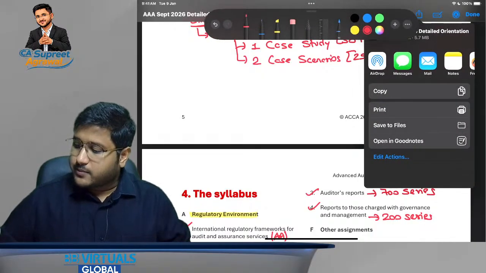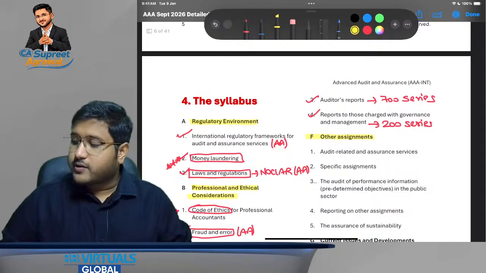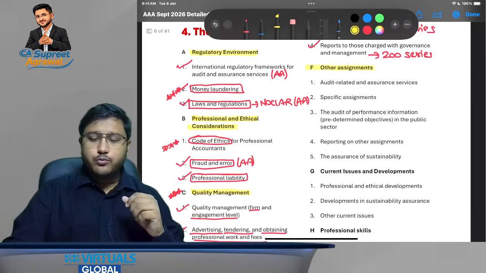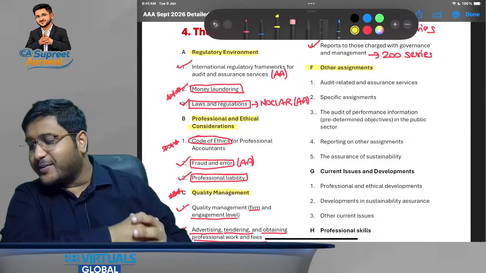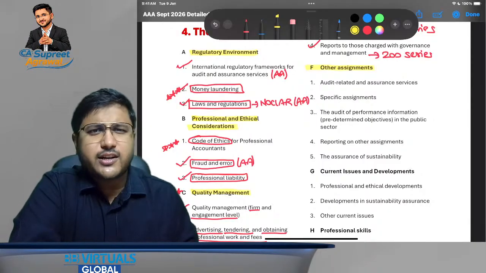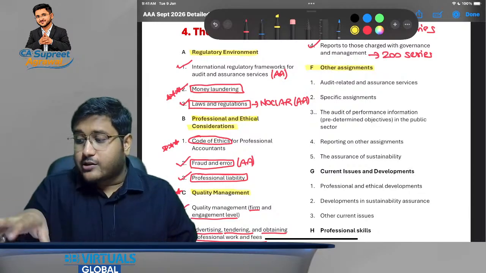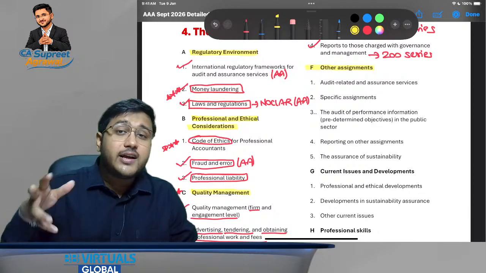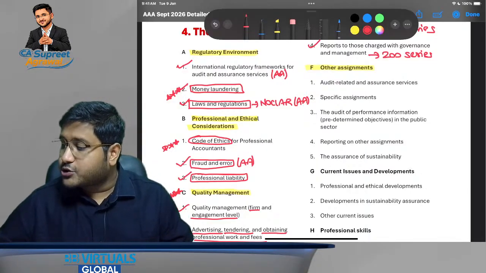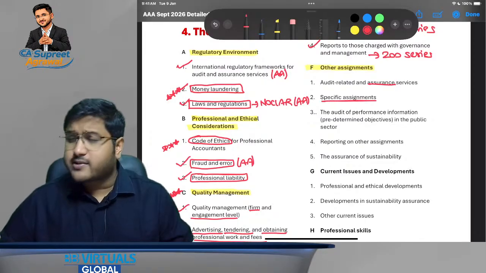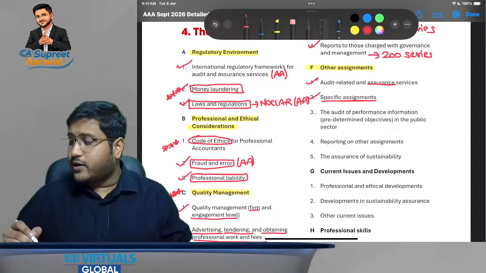Now let's discuss Section F, and this is an important section because a lot of times, when we move towards the last month of preparation, a lot of students tell me, sir, can we leave Section F, which is other assignments? My answer is always no, because this is one section where a direct question could also be asked. A simple question could be, what are assurance services? What are specific assignments like due diligence, review engagements, all of that? So we have to understand it.